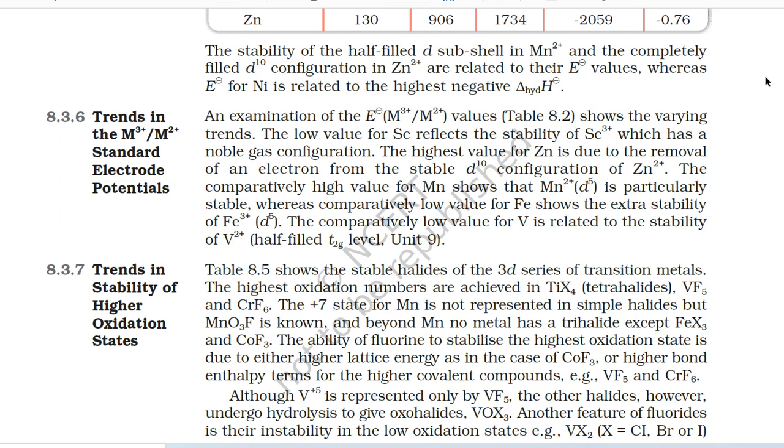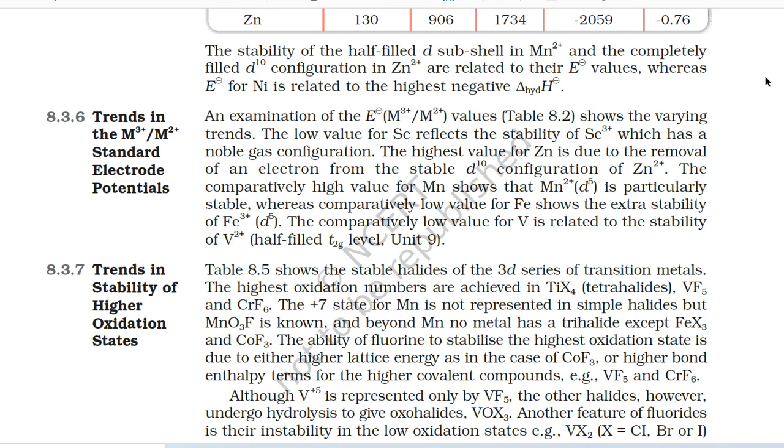8.3.6 Trends in the M3+/M2+ standard electrode potentials. An examination of the standard electrode potential (M3+/M2+) values (Table 8.2) shows the varying trends. The low value for scandium reflects the stability of Sc3+, which has a noble gas configuration.